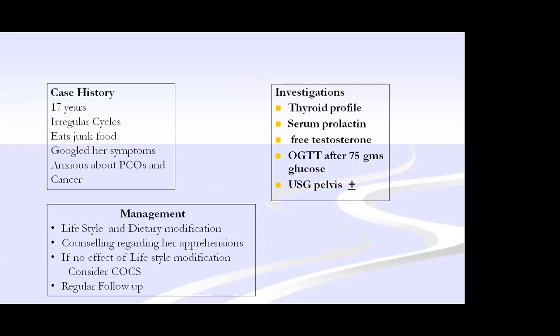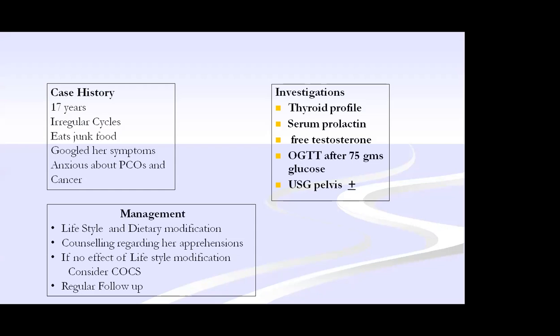And free testosterone, better for adrenal, and obesity, BMI. A 2-hour GTT has to be done, and ultrasound. In this case also, again, lifestyle modification, whatever treatment you give, diet and exercise is important. And for this girl, counseling is important.